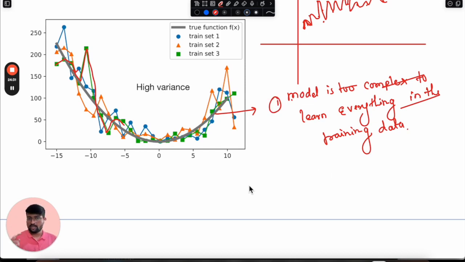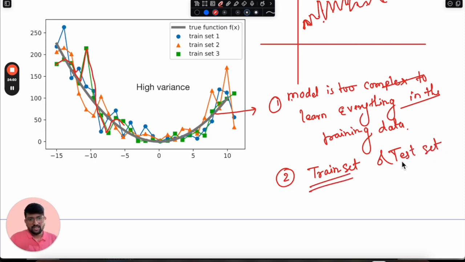Okay. And the second probable reason because of which this high variance can come is that the train set and test set are different. Whatever is present in the training set, there is no such correlation with the test set. The test set is a different set, and there are no common scenarios between train and test set. So in that scenario, whatever the machine learns from the train data, it will never be able to apply the same learning on the test data. So these are the two problems because of which overfitting issues actually happen.